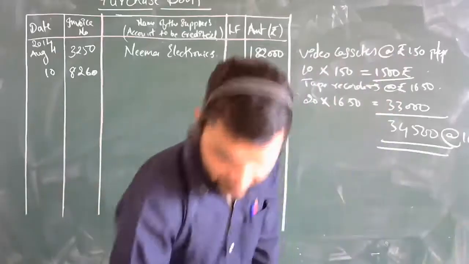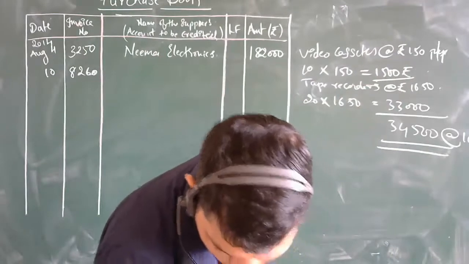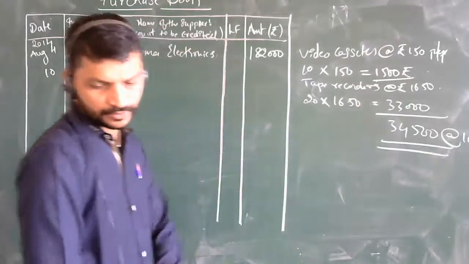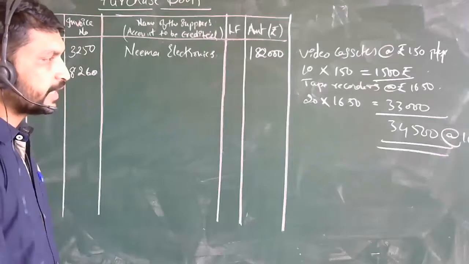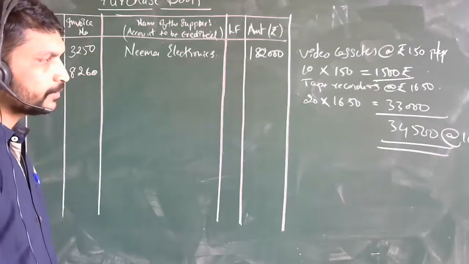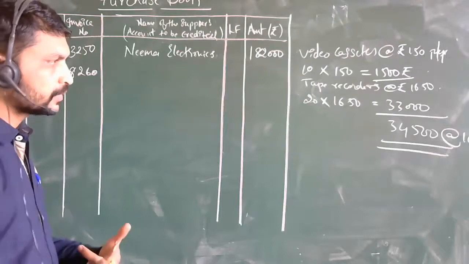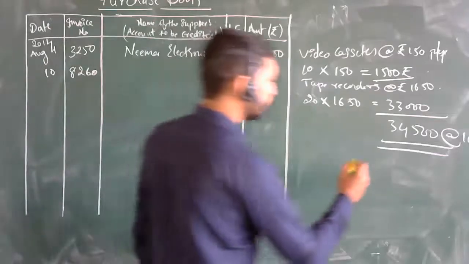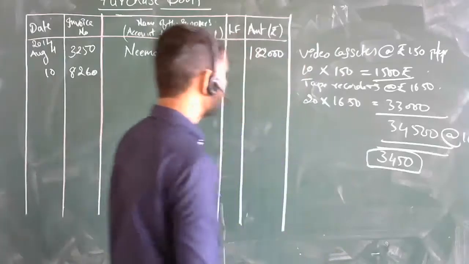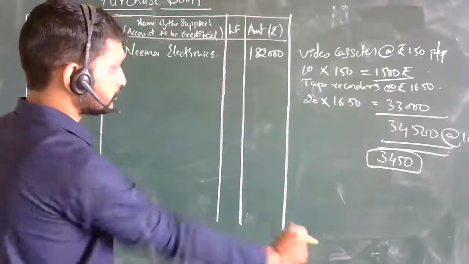What has been told in this? Trade discount 10% on purchases. Then what will be the trade discount over here? 10% means 3,450. Yes, sir. Deduct this amount 3,450 from this and tell me the final amount. Sir, it will be 31,050.